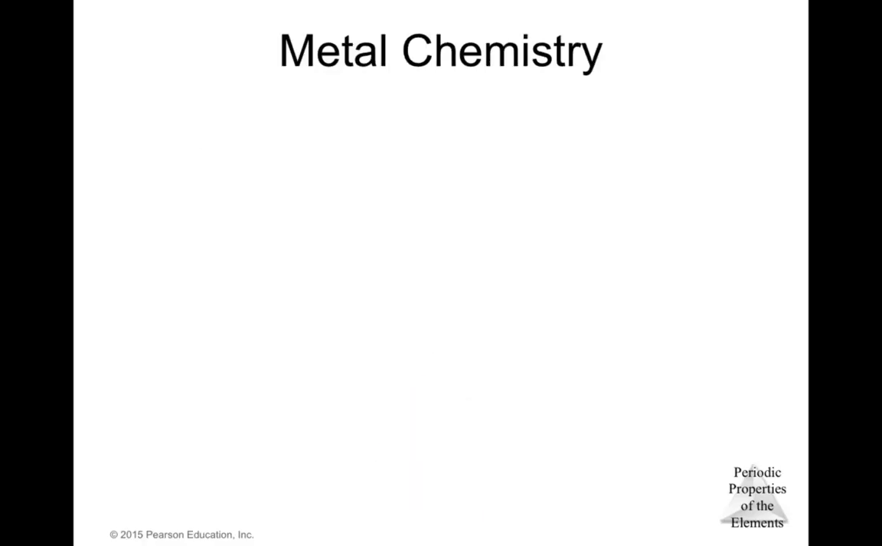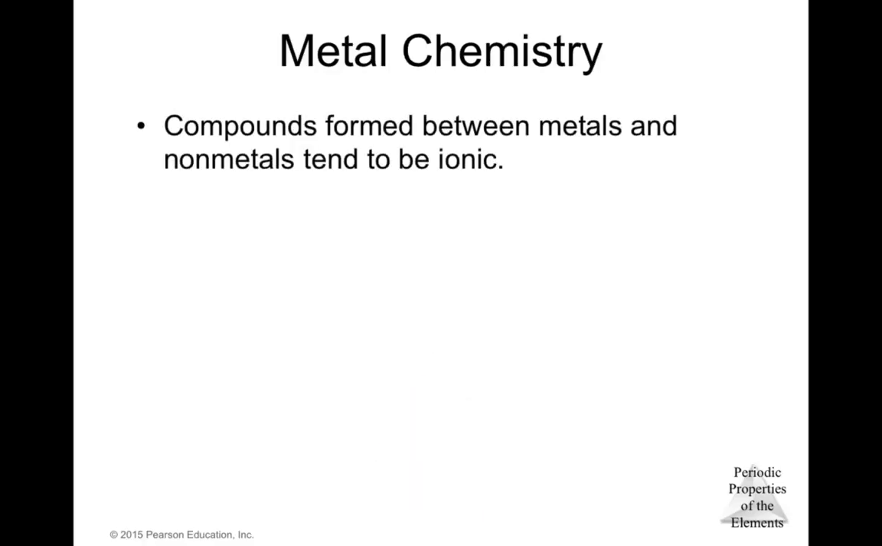The chemistry of metals. Compounds formed between metals and nonmetals tend to be ionic. So whenever you see a metal in a compound, you can think that that compound is an ionic compound. The metal oxides tend to be basic.